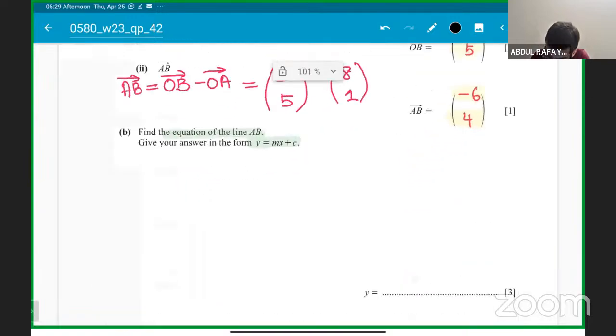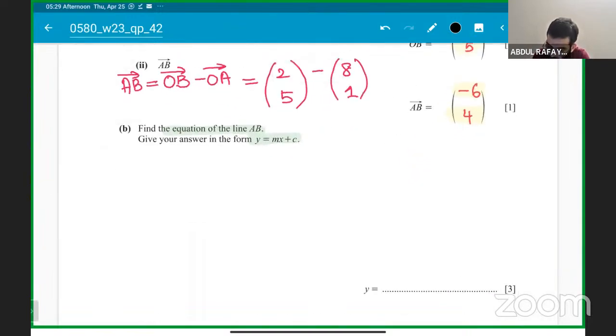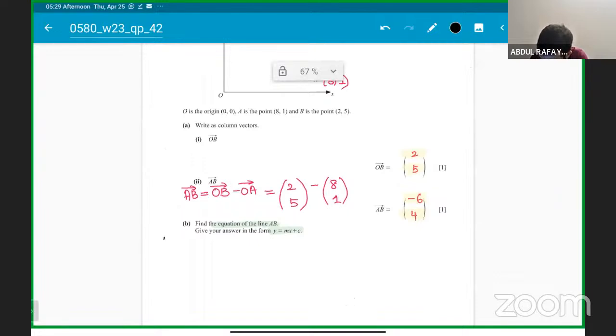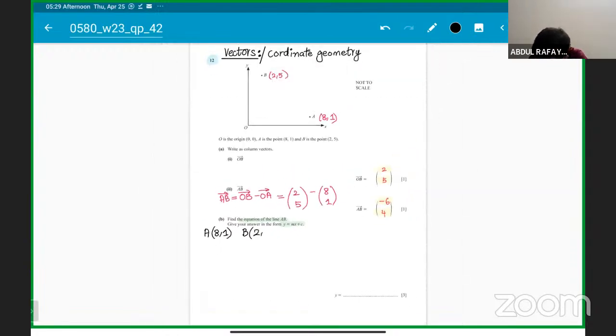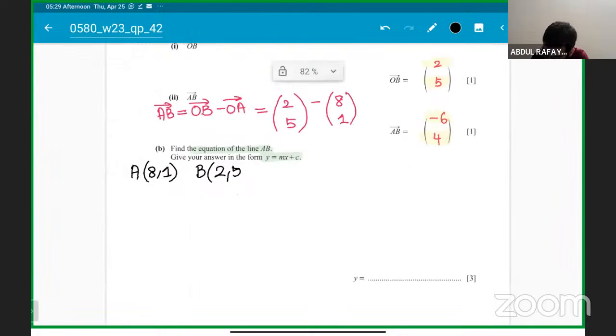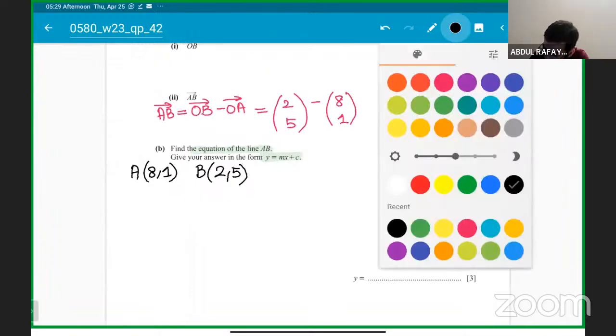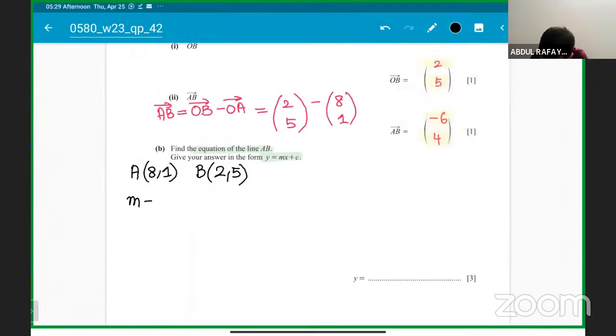So we can say that A coordinates were, you just have to follow step by step. If any student is still struggling with how to find the equation of the line, follow this question in lecture. B coordinate is basically (2, 5). In order to find the equation, you have to find the gradient: y2 minus y1, 5 minus 1, over 2 minus 8.